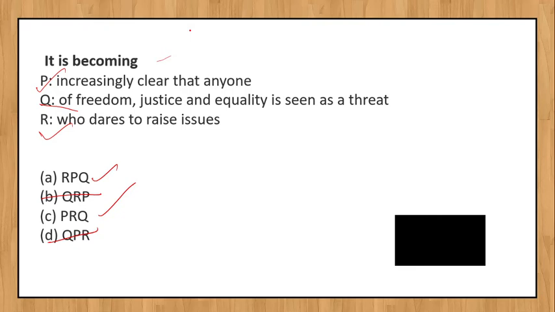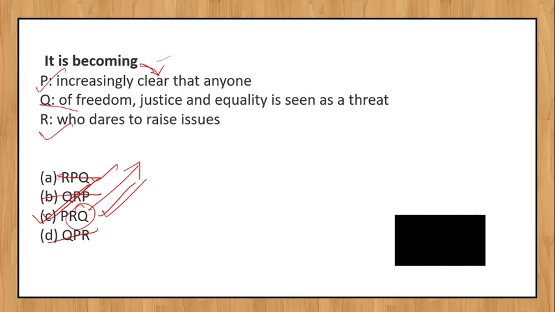It is becoming very evident that corona cases are increasing rapidly day by day. So if you know the flow, you can easily mark P as the starting sentence. Once you know P is the starting sentence, there is no need to talk about the remaining things, because only one option starts with P. So C is the correct one.